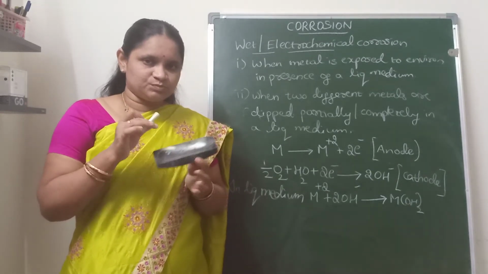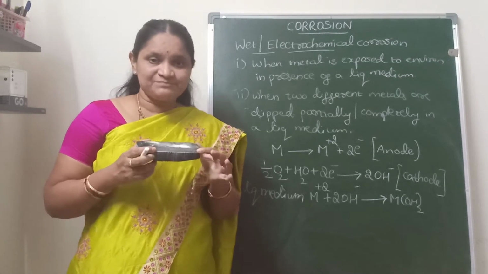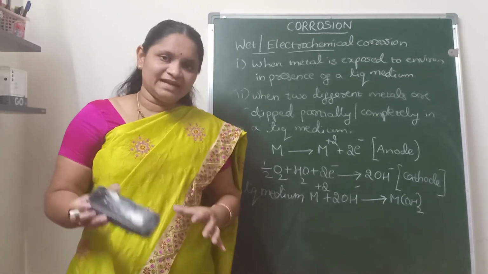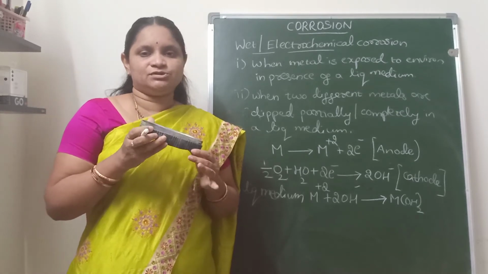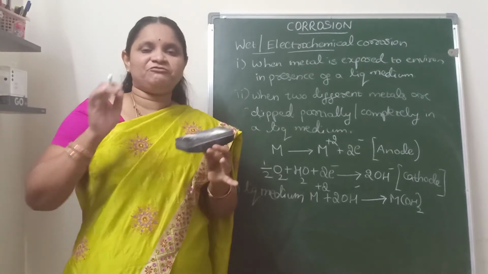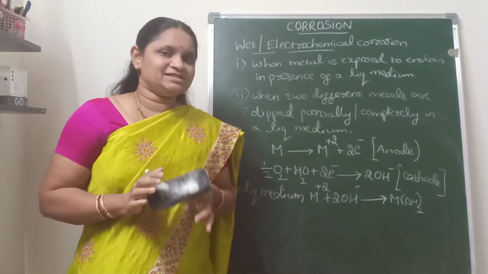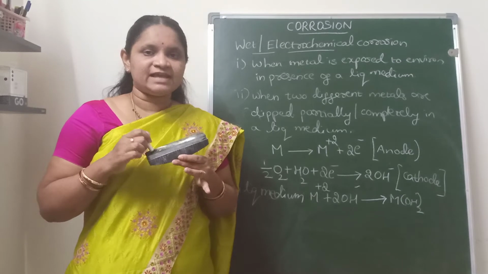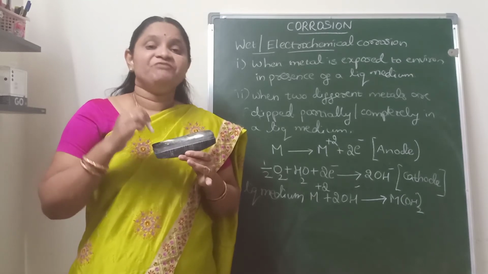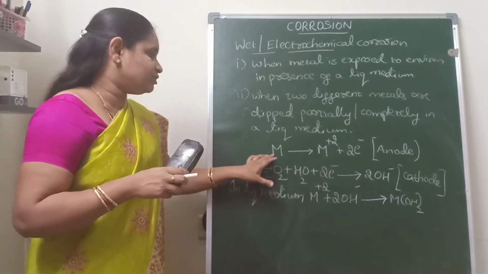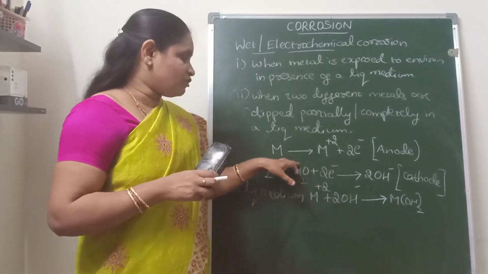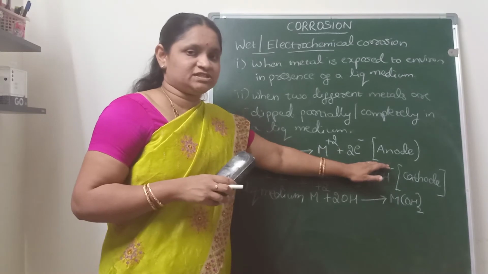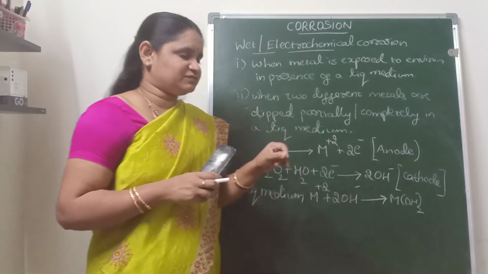When the metal is exposed to a liquid medium, or when two different metals are partially or completely dipped in an electrolytic solution, an electrochemical cell will be formed on the surface of the metal. One part of the metal will act as the anodic part, where the metal will dissolve into the solution in the form of its ions.